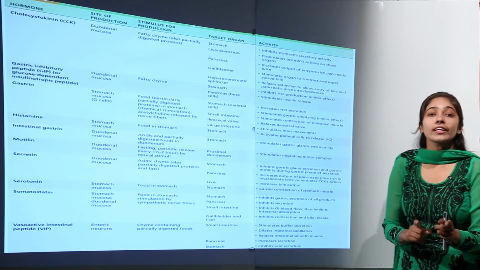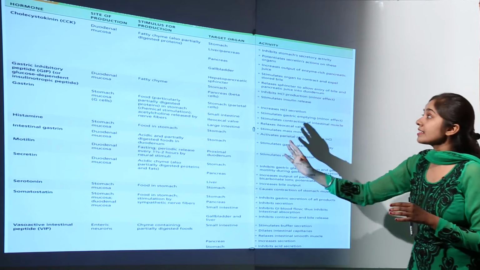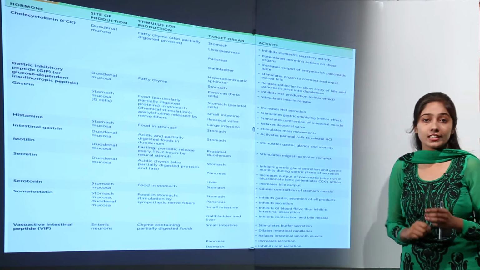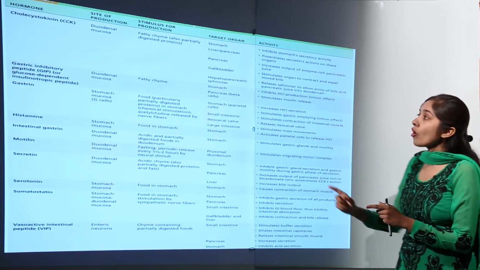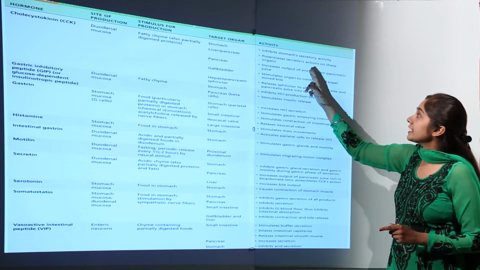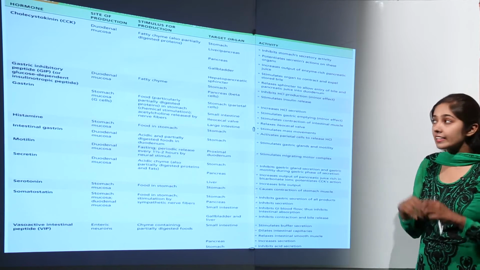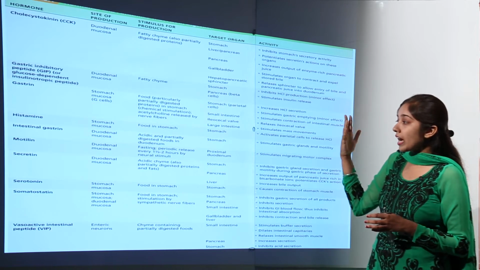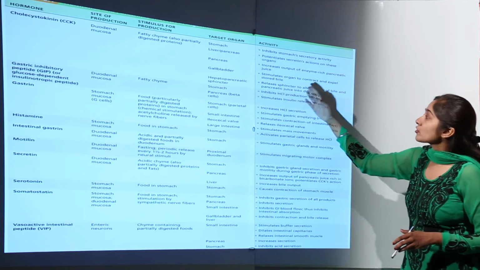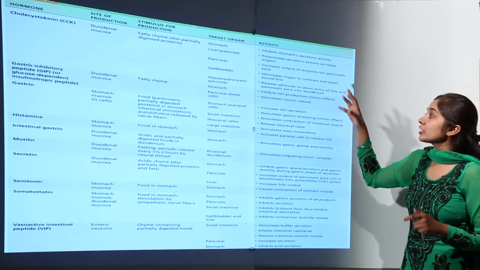So, if we talk in terms of the stomach, what is its action on the stomach? It inhibits the stomach secretory activity. And what is the action of this hormone on the liver and pancreas? It potentiates secretin's action on these organs. Secretin is also one of the hormones that we'll discuss later. Then on the gallbladder, it stimulates the organ to contract and expel the stored bile.